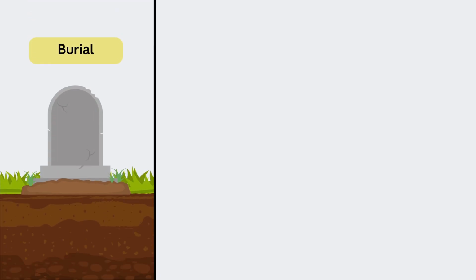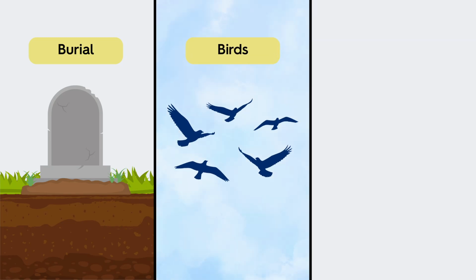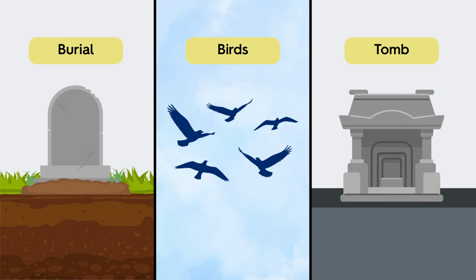The play also uses symbols to sharpen its themes. Burial represents sacred duty and respect for the dead. Birds suggest disorder and warning. The tomb becomes a cruel irony. Creon leaves the dead unburied, but imprisons the living.